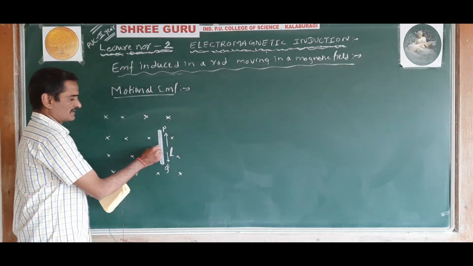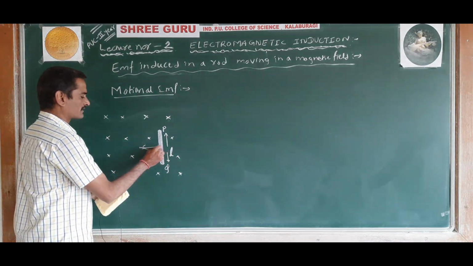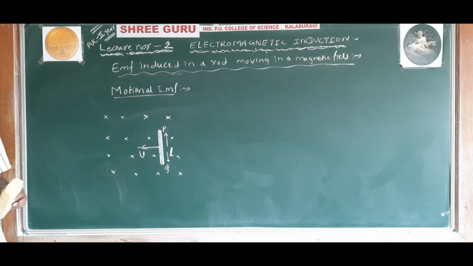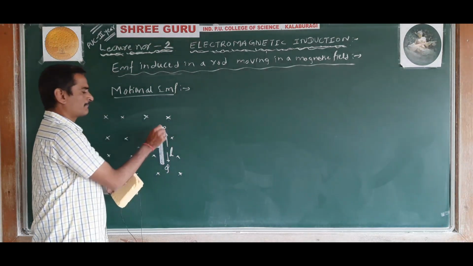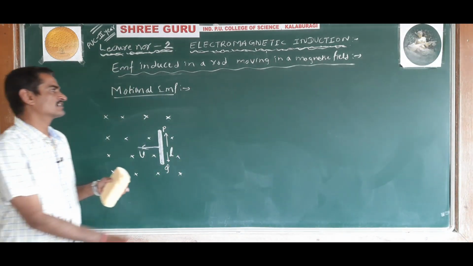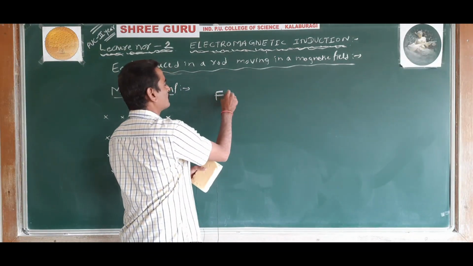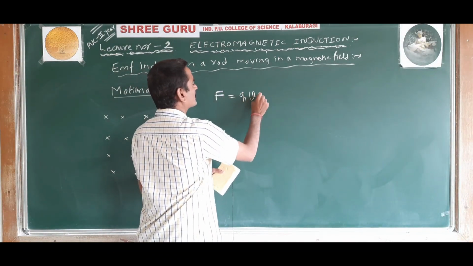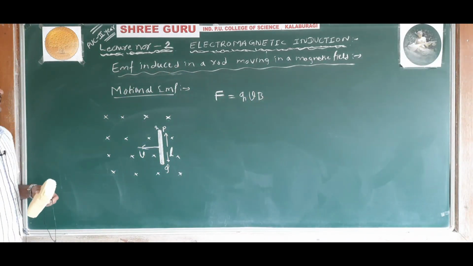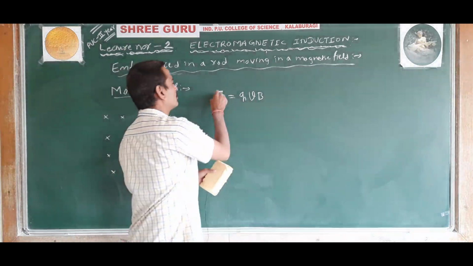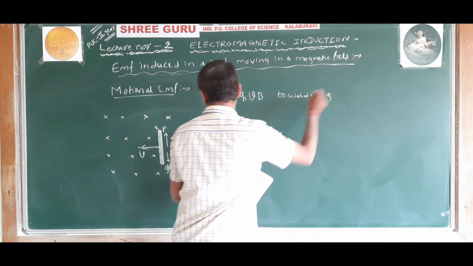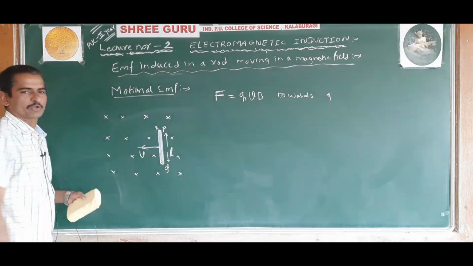When this conductor moves with a velocity v, the charge at the point P will experience a Lorentz force given by F is equal to QVB, towards the point Q.